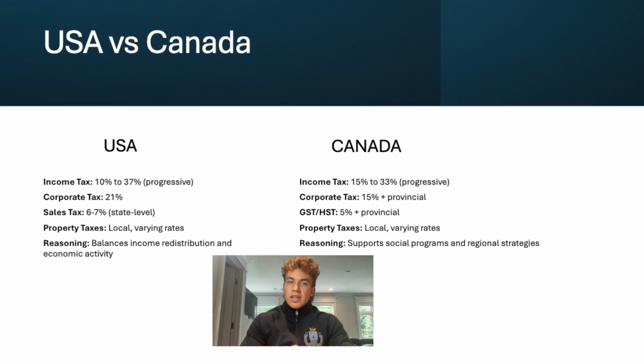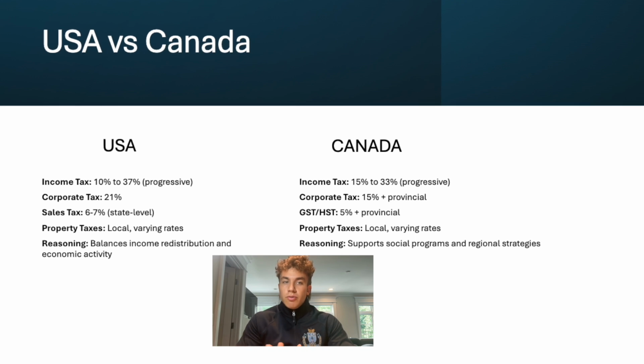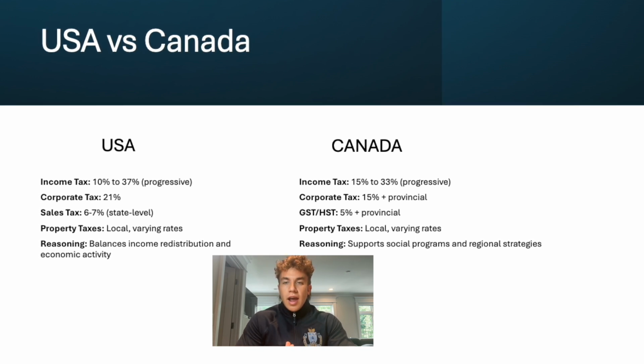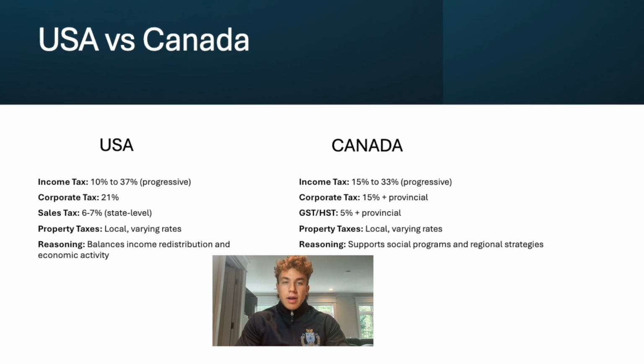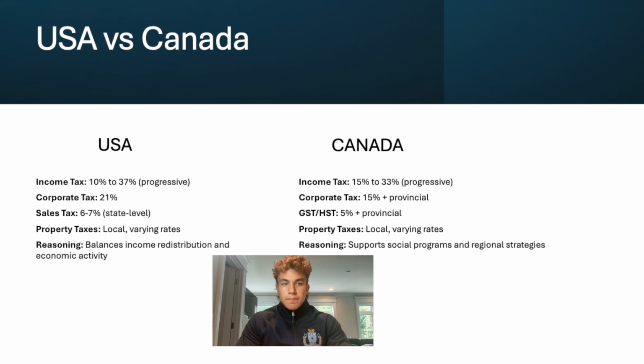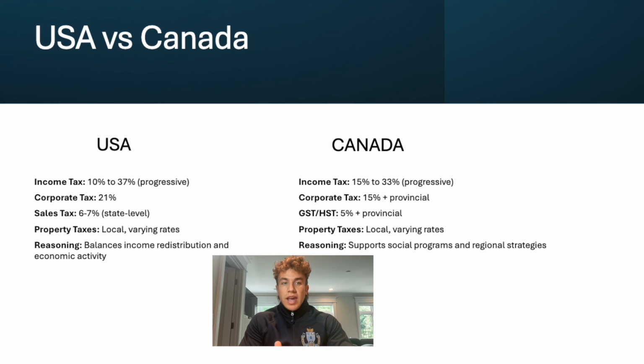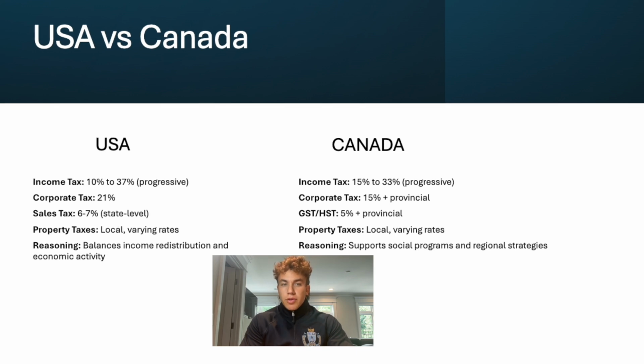Both countries use progressive income taxes to balance income redistribution and economic activity. The U.S. has a flat corporate tax rate, whereas Canada combines federal and provincial rates, which can be flexible regionally. Sales tax in the U.S. is state-controlled, leading to variability, while Canada uses a federal GST with provincial additions for uniformity. Property taxes in both countries are locally managed, reflecting community-specific needs.